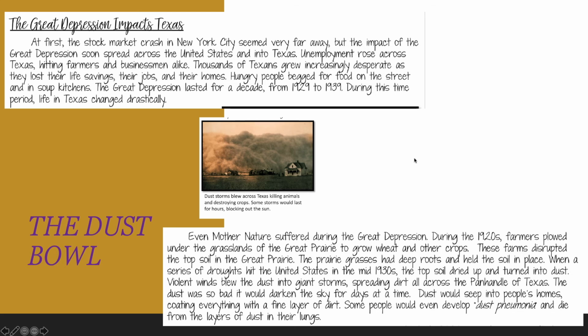Guys, the Dust Bowl, just like it is in the title, it was a storm of dust that covered houses, it covered buildings, and it created a disaster on the fields.